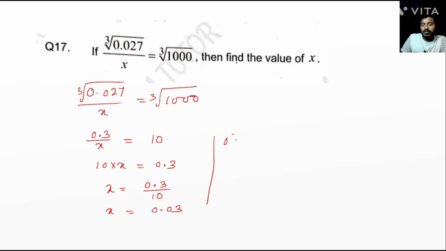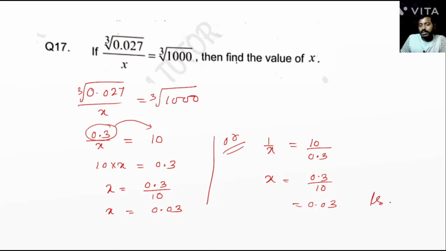Or we can solve in this method, like 1 by x is equal to 10 divided by 0.3. So x equals 0.3 divided by 10, equal to 0.03. Okay, because here x is the denominator. Whenever there is a denominator, then cross multiply. Okay. Next question.